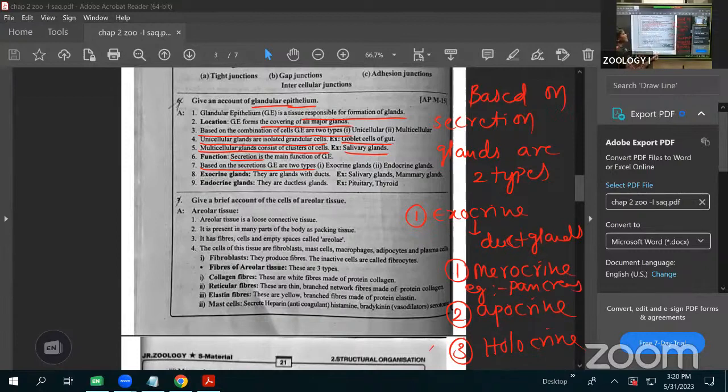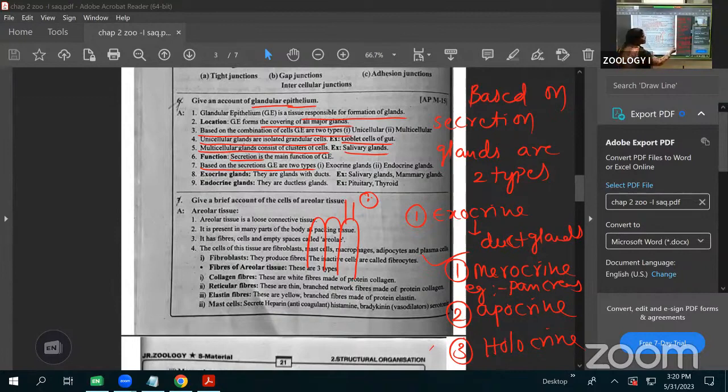What it means is, inside of that, the glands are there, like this, the cells are there. The cells are secreting the secretion, but the cell content is not damaged. That we call merocrine glands. Along with the secretion, the cell content is not damaged. That type of gland is called a merocrine gland.